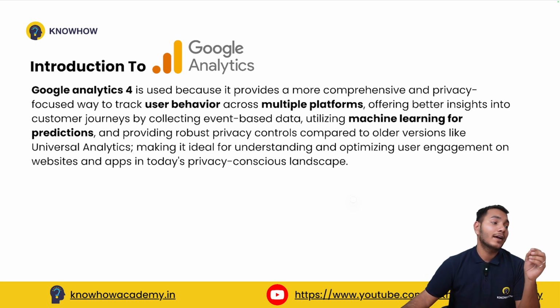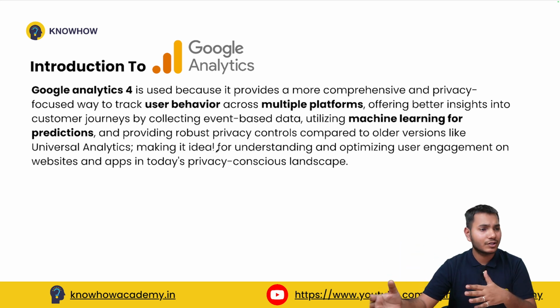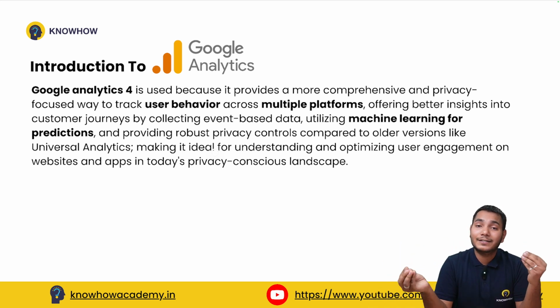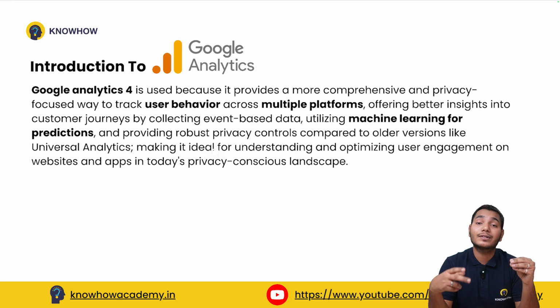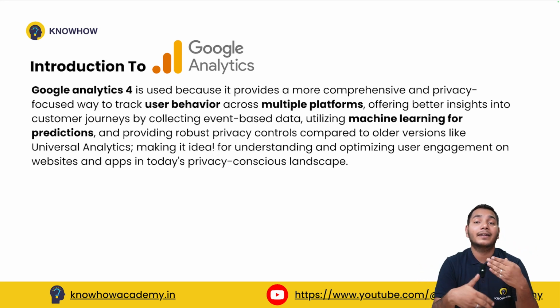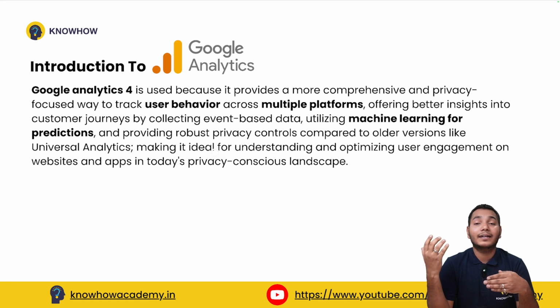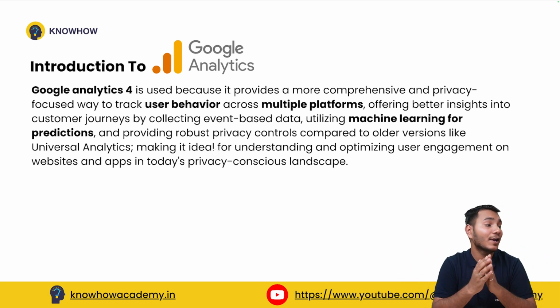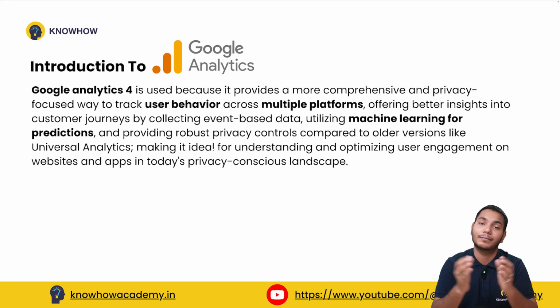It provides robust privacy controls compared to older versions like Universal Analytics. Before Google Analytics 4, the older version was Universal Analytics. It has upgraded over time, and it also helps you understand and optimize user engagement on websites and apps in today's privacy-conscious landscape.